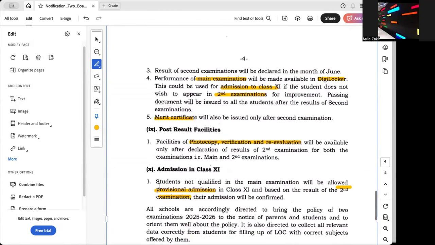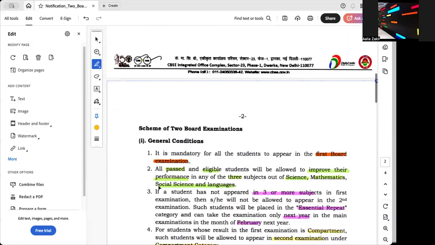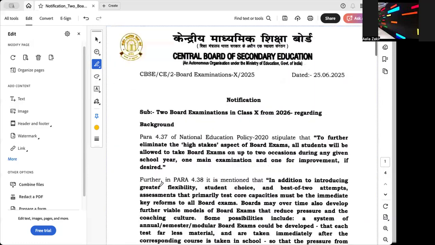So I hope all of you have understood the circular. You can check the circular. You can go to the circular on the CBSE website also.